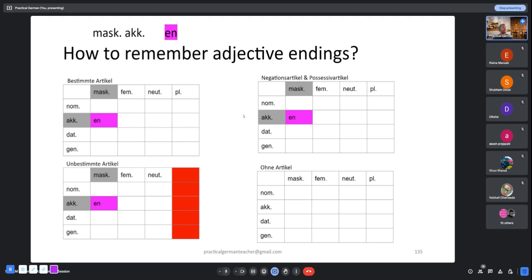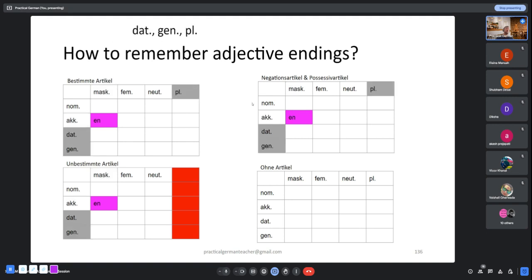So we figured out three blocks, right? So three blocks, we know the answer. So masculine accusative, the adjective ending is n, as long as you are using an article. Which article does not matter. Again, I did not give you the rule for without article. I'm telling you, as long as you use an article and the noun finds itself in masculine accusative case, the adjective ending will be n.